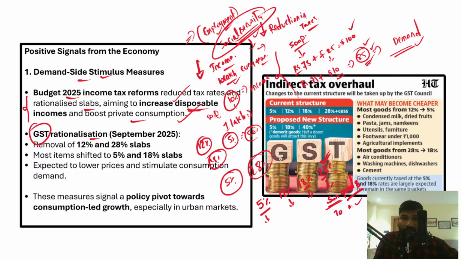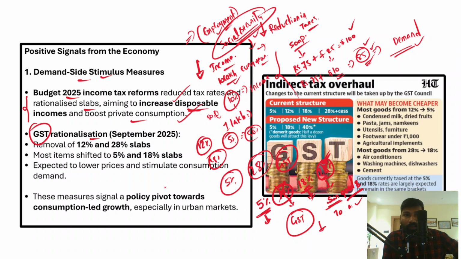Now, as part of the GST rationalization or GST reform, the government has actually removed the 12% and 28% tax slabs. Now, almost all goods are covered by either 5% or 18%. That's it. So therefore, now there are only 2 tax slabs under the goods and services tax. That means it will significantly reduce the tax burden on the consumers.